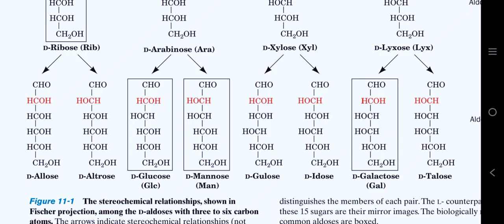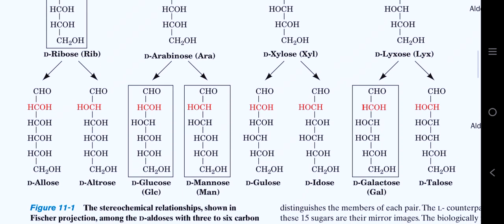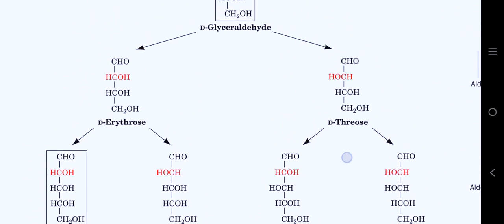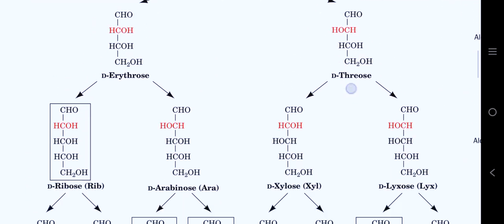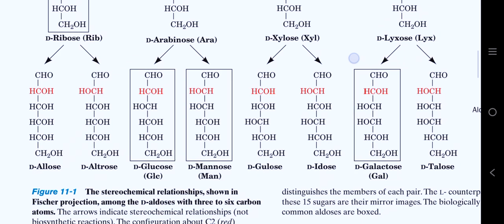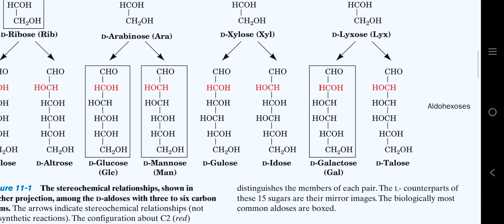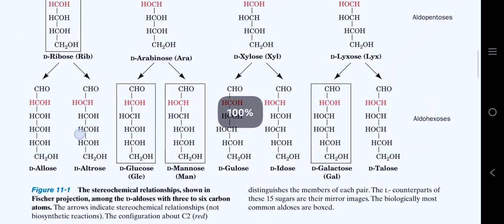The most common aldohexoses and aldoses that occur in biological systems are boxed here, which are D-glyceraldehyde, D-ribose, D-glucose, D-mannose, and D-galactose. These are the most common biological monosaccharides that occur in biochemistry.